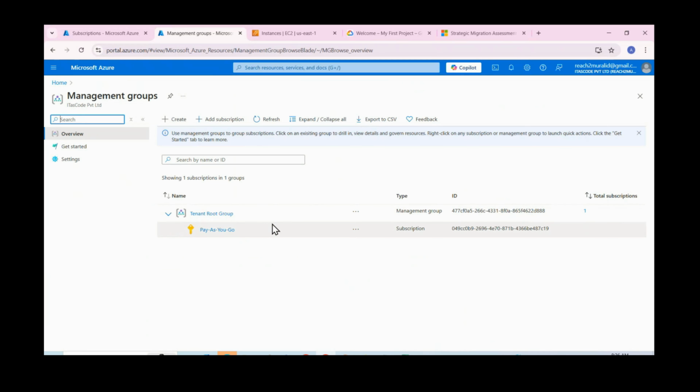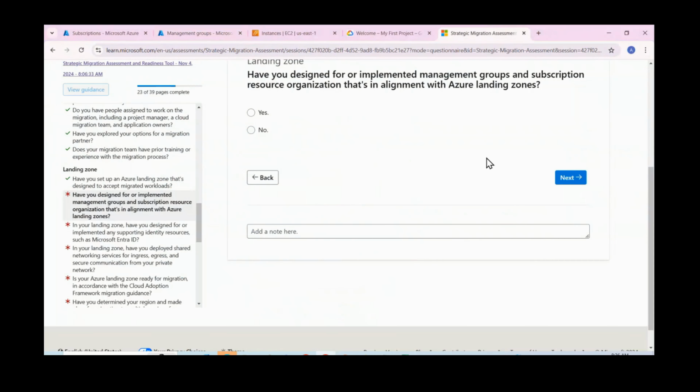Okay. So have you designed this structure? Why do we need management groups? We need to simplify our activities, right? Identity and access management. Suppose you have multiple subscriptions, we can have these management groups. Okay. Management groups and resource group or resource organization, right? So currently we didn't design. Let us see.